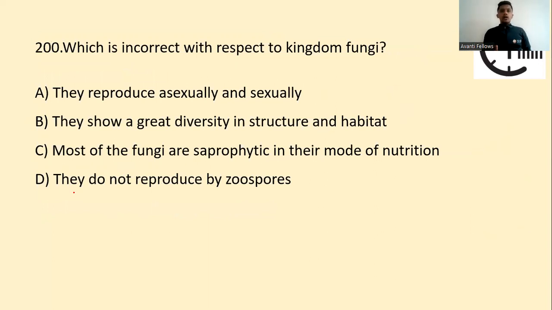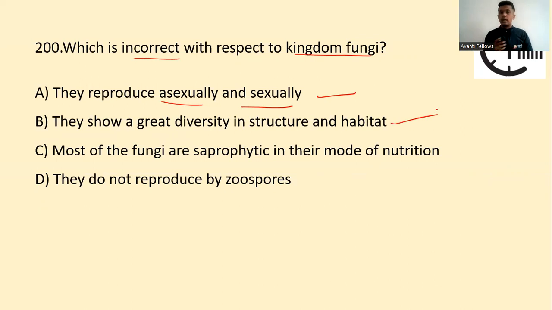Next one. Which is incorrect with respect to kingdom fungi? They reproduce asexually and sexually. Perfect. They show great diversity in structure and habitat.